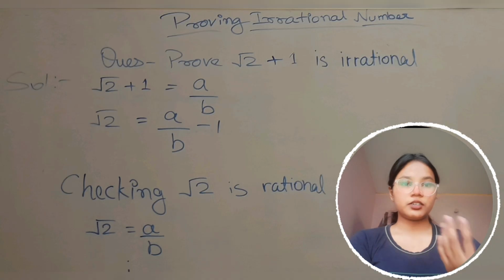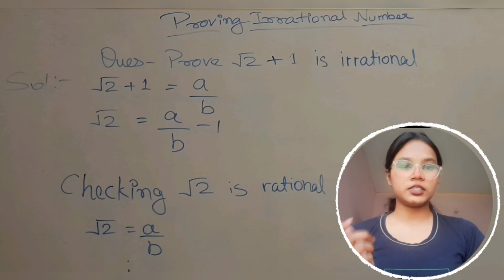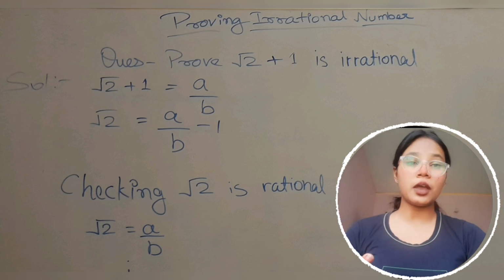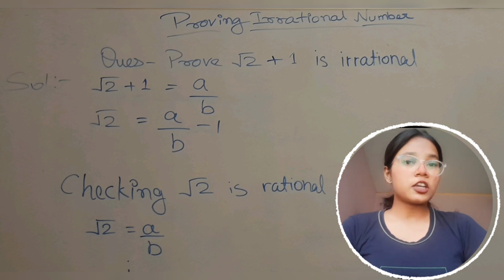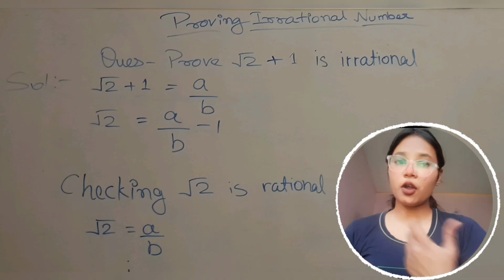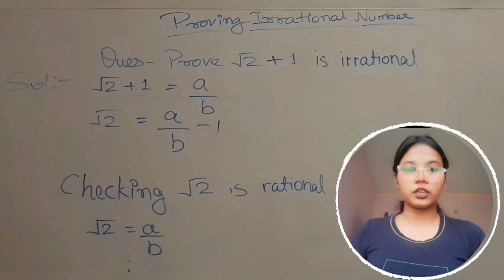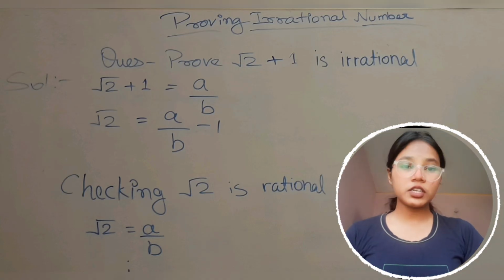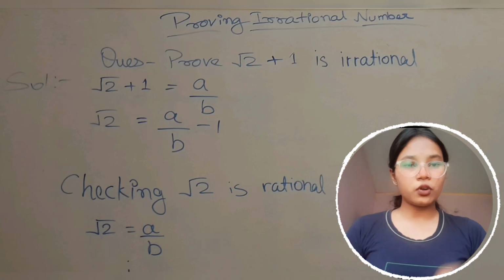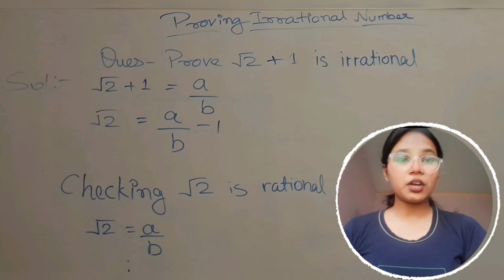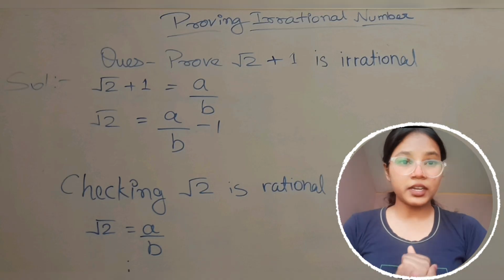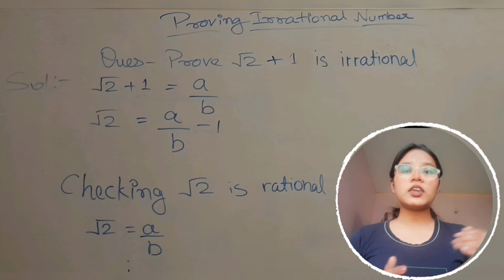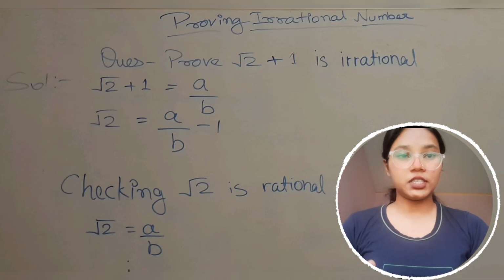We wrote that under root 2 plus 1 is a rational number, a upon b. Then under root 2 is equals to a upon b minus 1, and we are confused whether under root 2 is rational or irrational. According to that, we have to solve and check it. When we checked, a contradiction came, which means something is wrong. The assumption we made, that under root 2 is rational, is wrong.